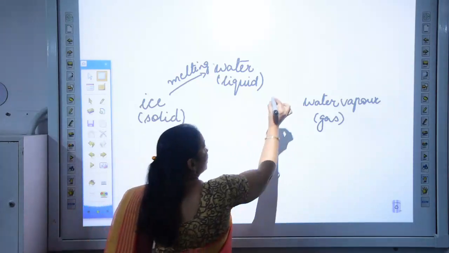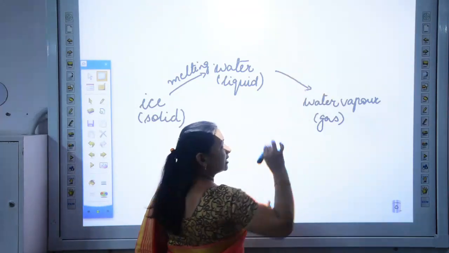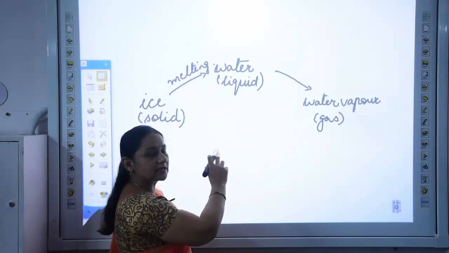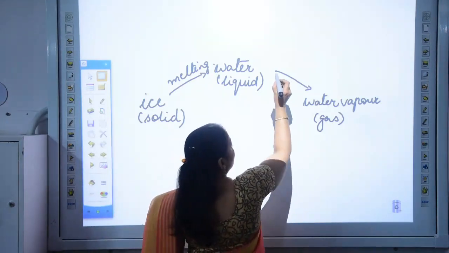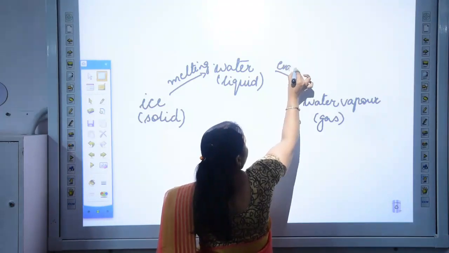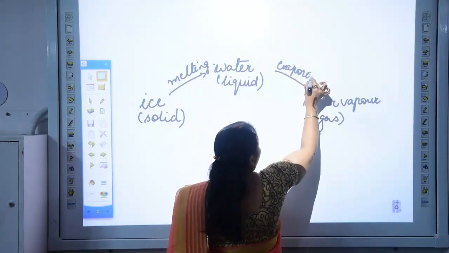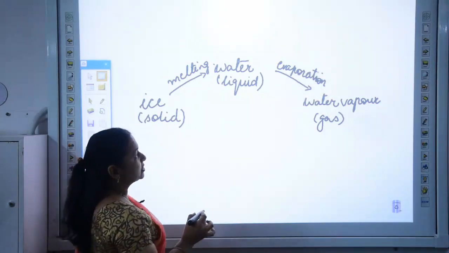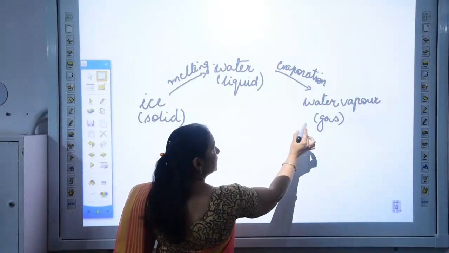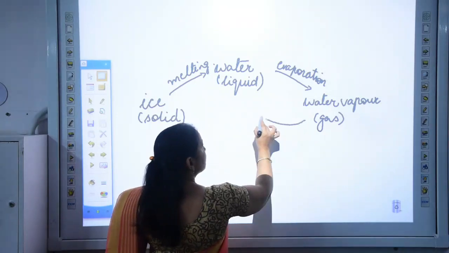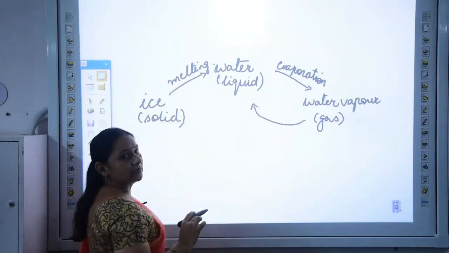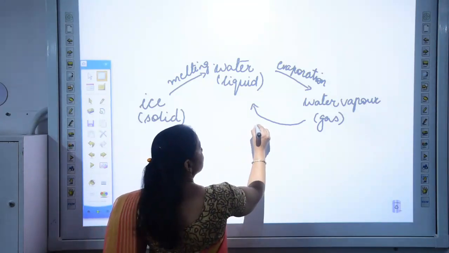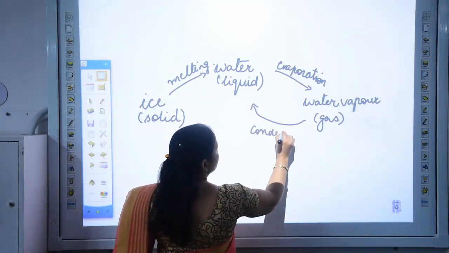In the same way, if I heat water, it will convert into water vapors, and this process when liquid state converts into the gaseous state on heating is called evaporation. Opposite to this evaporation, when the water vapors are cooled down, they convert into water droplets, and this process is called condensation.